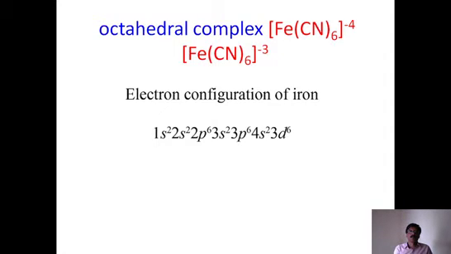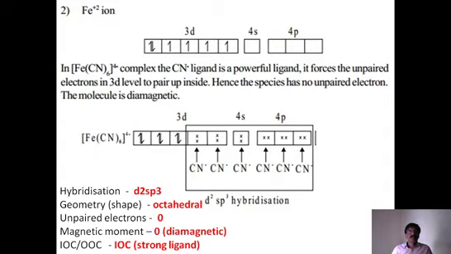4s electrons are removed. And if it is Fe plus 3, then what happens? 4s electrons are removed and also 1 electron from 3d. Therefore, if it is Fe plus 2, then we have 3d6. Whereas if it is Fe plus 3, we have 3d5. Isn't it? So let us take this configuration very carefully. First of all, Fe hexacyano, Fe plus 2. That means the overall charge is -4.